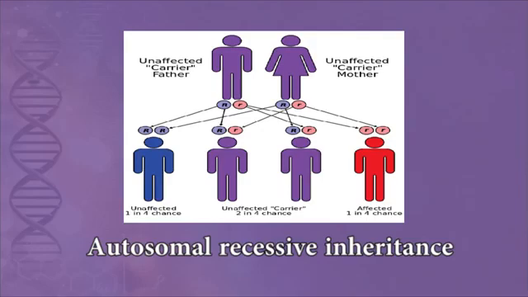If a carrier man marries a carrier woman, where only one copy of the gene is affected, then in the next generation one child is affected and the other children are unaffected, including carriers, who will not show any symptoms of the disease.